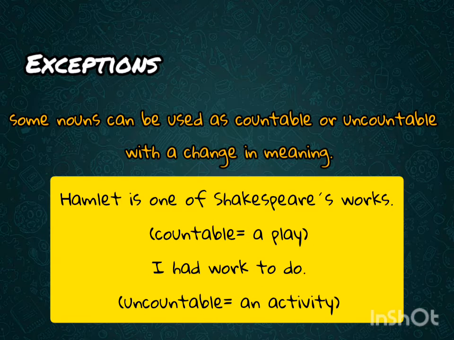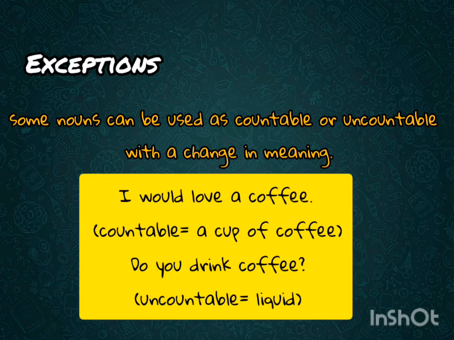C. Hamlet is one of Shakespeare's works. In the case we use work as a countable noun, it means production. I had work to do. In the case of the second sentence, work is uncountable and it refers to an activity. D. I would love a coffee. In this case, a coffee is used as a countable noun, meaning a cup of coffee. And do you drink coffee is used as uncountable and means a liquid.